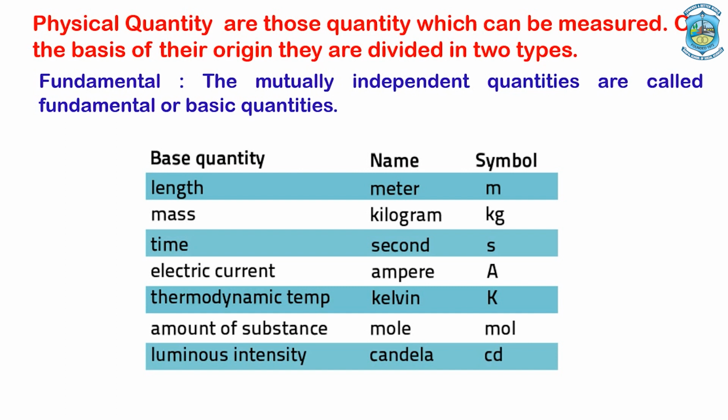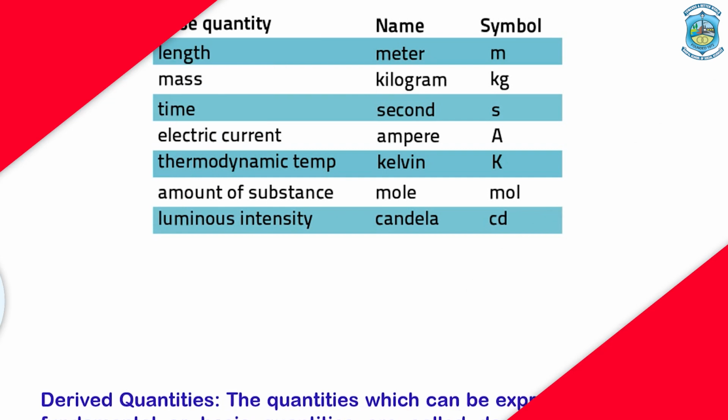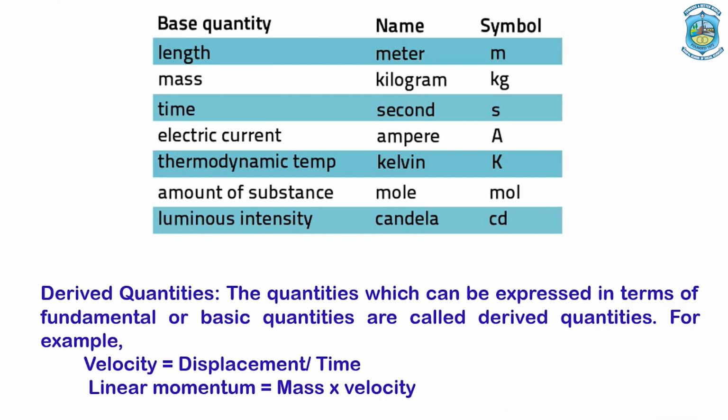They are of 7 different types: length, mass, time, electric current, temperature, amount of substance and luminous intensity. Next one is derived physical quantities. Those physical quantities which are derived with the help of fundamental physical quantities are known as derived. For example, by using length and time, we can have the expression for the velocity, speed. And by using mass and velocity, we can have the expression for the momentum, as shown in the examples.